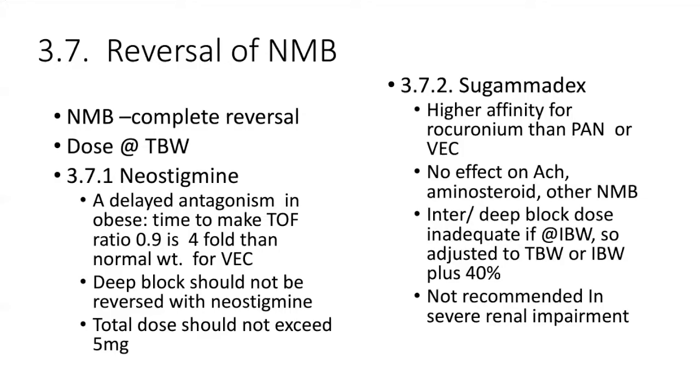Reversal has to be a complete reversal, with the dose based on total body weight. Neostigmine is commonly used, until the train-of-four ratio is 0.9. There is delayed antagonism in obese patients; the time to reach a TOF of 0.9 is fourfold that of a normal weight patient for vecuronium. So it may take time for reversal of the neuromuscular blockade. Deep block should not be reversed with neostigmine, and deep block should not actually be created in an obese patient. Total dose should not exceed 5 milligrams.